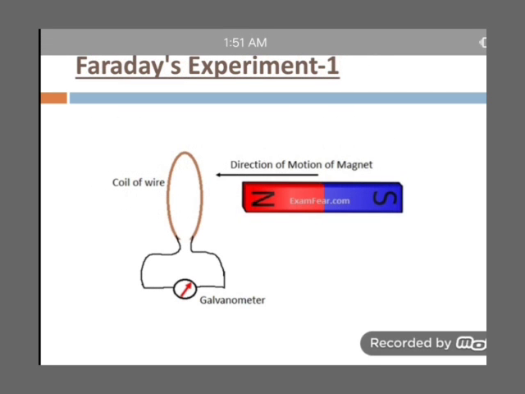Now we will observe Faraday's experiment. First experiment. We have taken a coil of wire in which a galvanometer is connected. The function of the galvanometer is to detect the current. When the pointer shows deflection, that means the current is flowing through the coil, and if it is stable at one position, that means the current is not flowing. And a bar magnet is taken which will be moved away or towards the coil.